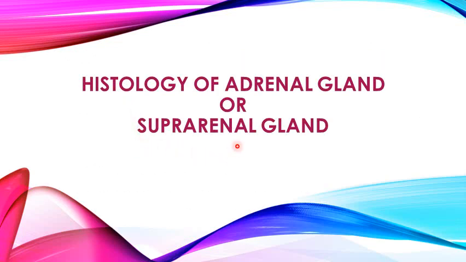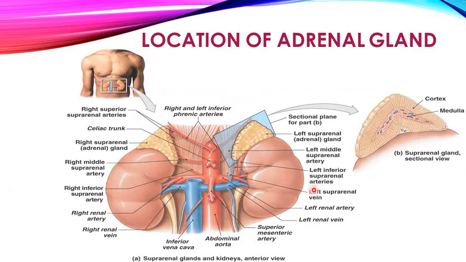So today I am starting with you a very important endocrine gland present in the human body, that is the adrenal gland. I am continuing with the histology of the adrenal gland today. Adrenal glands are paired endocrine glands which are present on both sides. They are located on the superior pole of both kidneys. They are either triangular or half-moon-like, semi-lunar in shape, and are embedded in the adipose tissue surrounding the upper pole of the right and left kidneys.